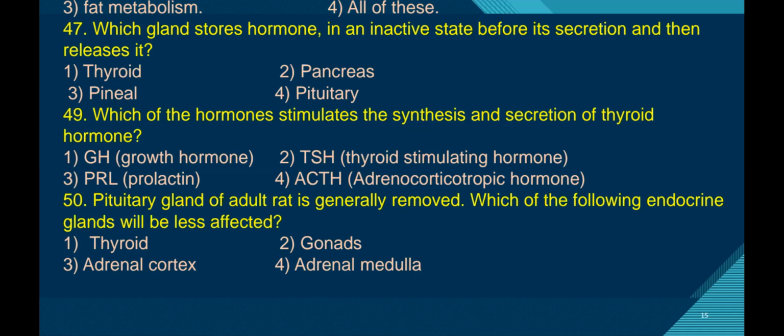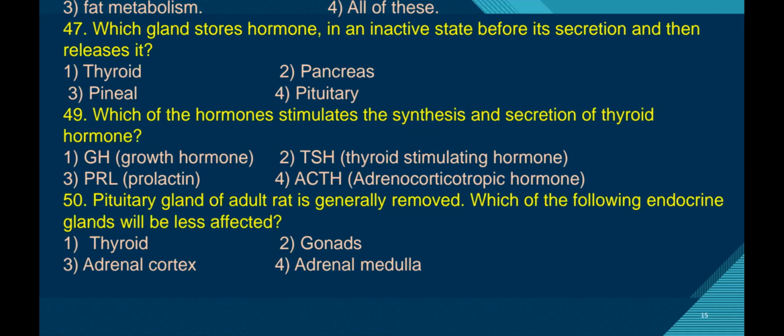Here all endocrine glands are under the control of the pituitary gland. When the pituitary gland is removed, then all gland function will be affected. But here, first the thyroid gland: TSH, thyroid stimulating hormone, which is secreted from the anterior pituitary, regulates the synthesis and secretion of the thyroid gland. So the thyroid gland is under the control of the pituitary gland.